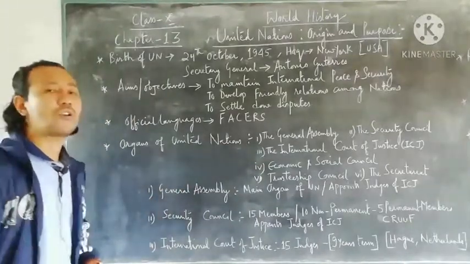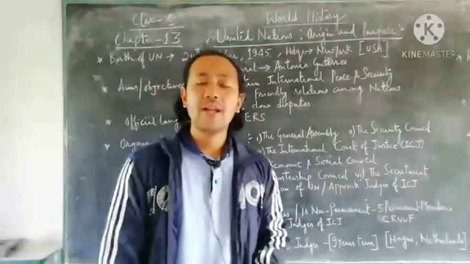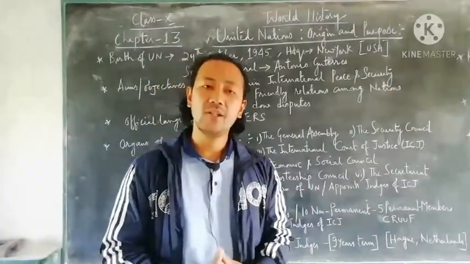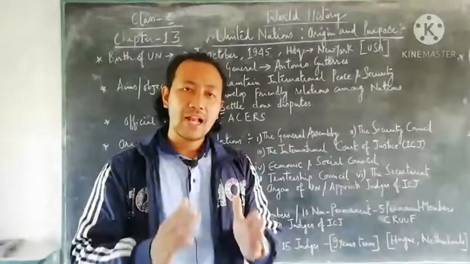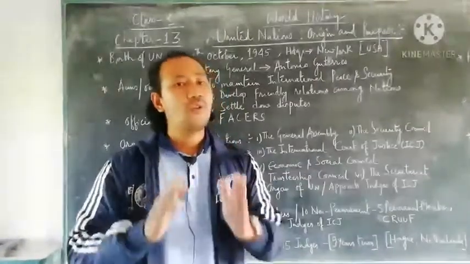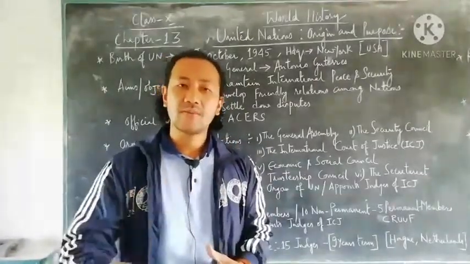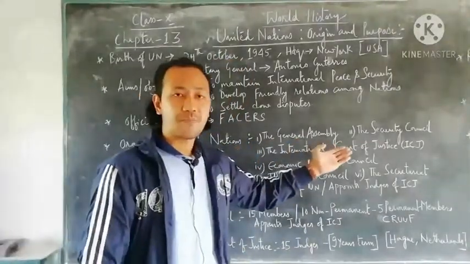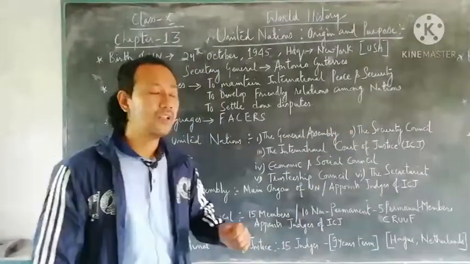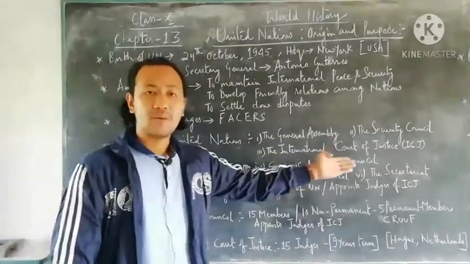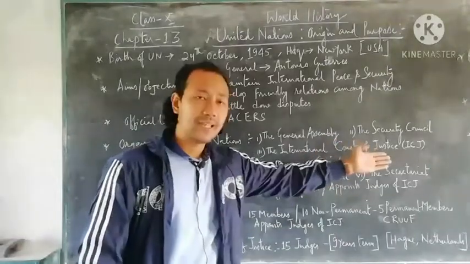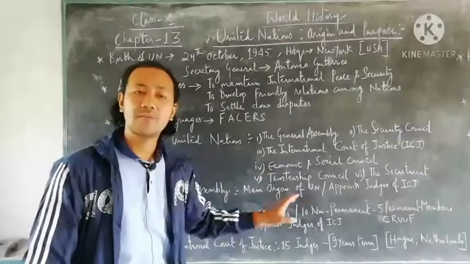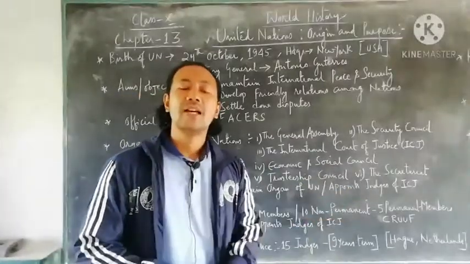Next we talk about the organs of the United Nations. Mainly there are 6 organs, or we can call them wings, of the United Nations, whose main work is to help carry out the programs, direction and orders of the United Nations. First the General Assembly, second the Secretary General, third the International Court of Justice, which we also call ICJ, fourth the Economic and Social Council, fifth the Trusteeship Council and sixth the Secretariat.